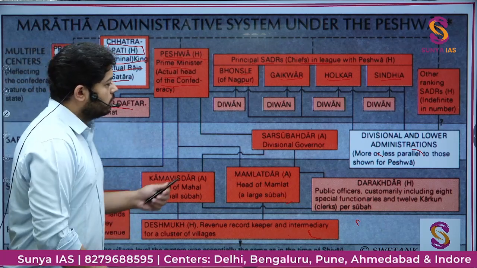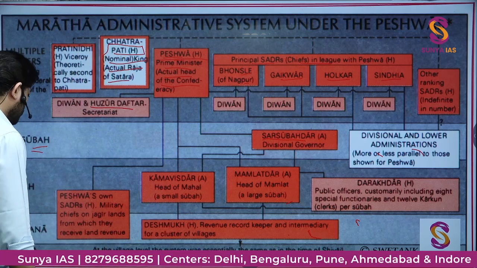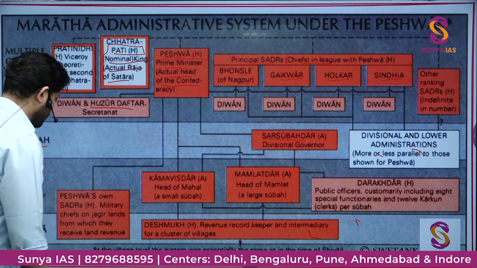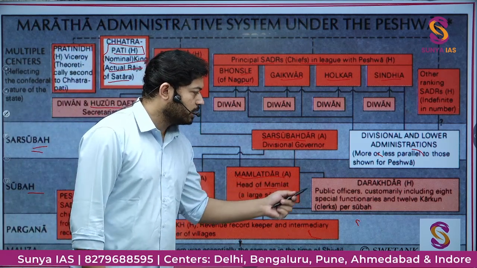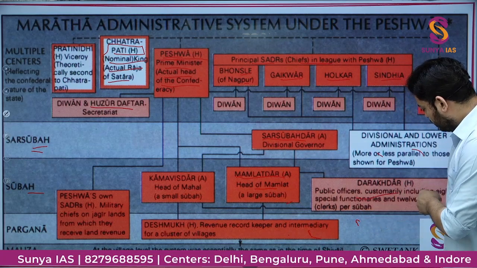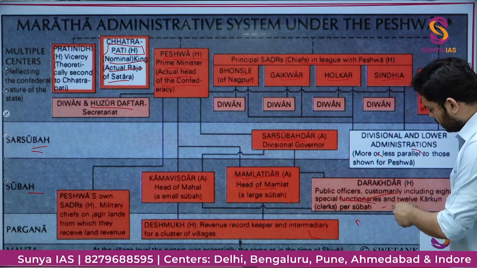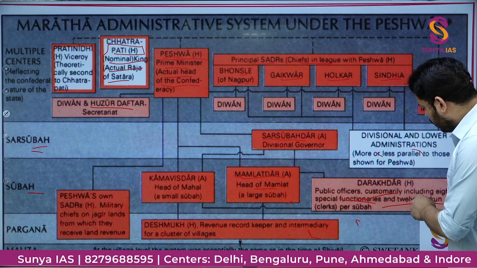Fine. Now there were divisional governors also who were active in Sar Suba. Then there was a Suba, at the Suba level again Peshwa had direct command. The Mamlatdar was active over there. The Darakhdar, who was a hereditary office, a public officer, customarily including 8 special functions and 12 Karkoon, clerks per Suba.